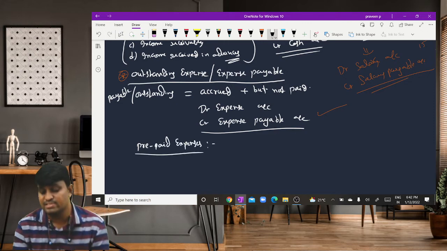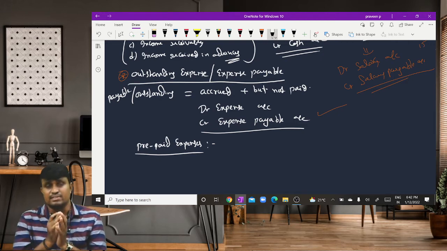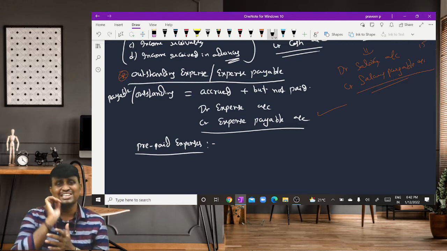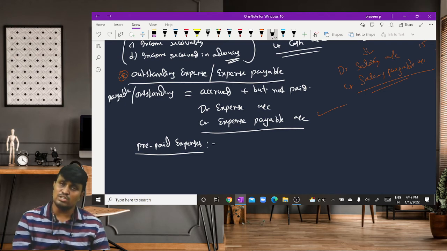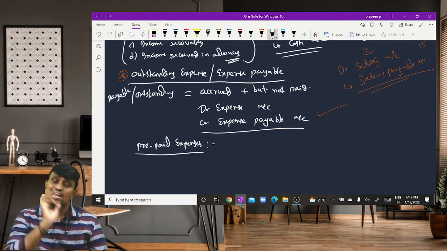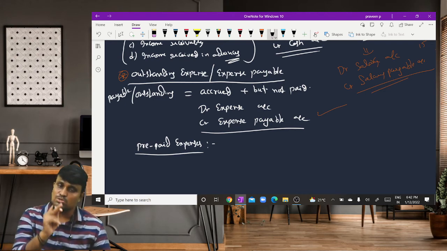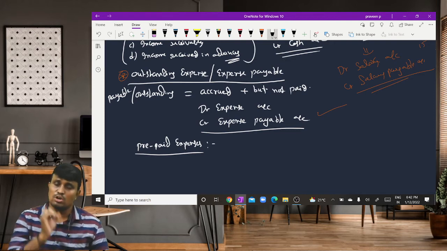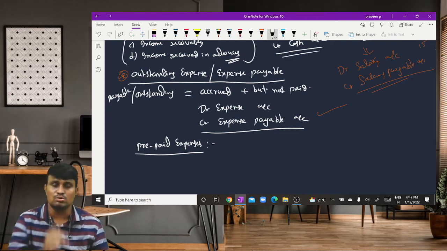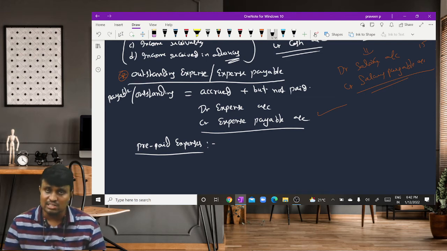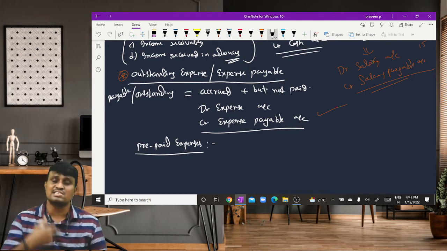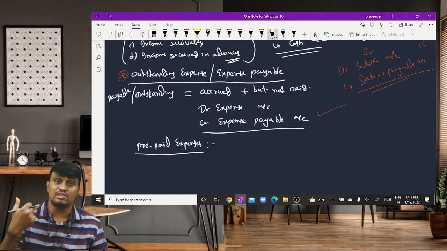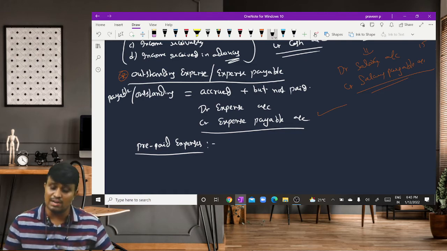Prepaid expenses means, for example, current year salary per month is around 10,000. So total salary per year is 10,000 into 12, which is 1,20,000. But we pay the salary of around 1,50,000.